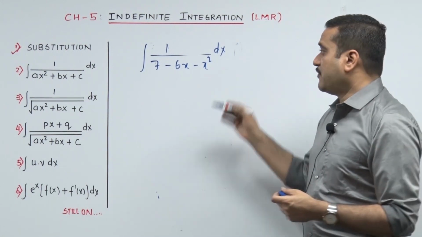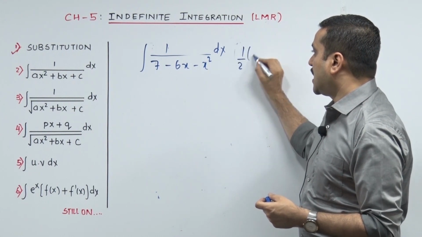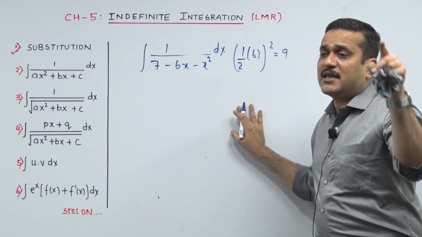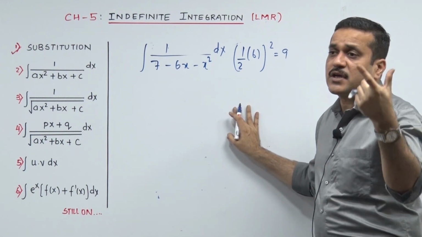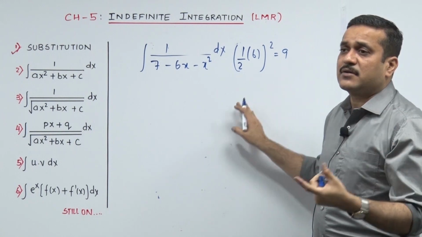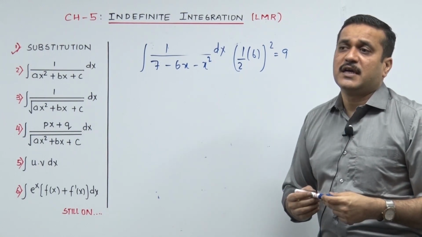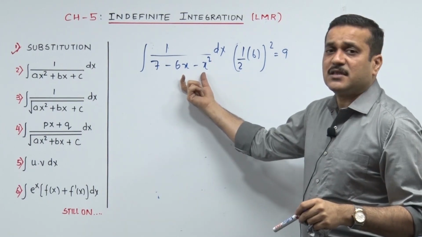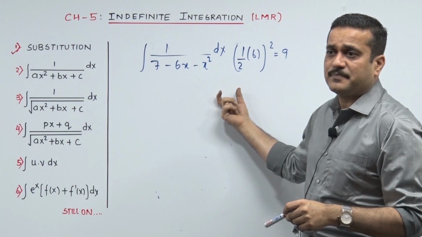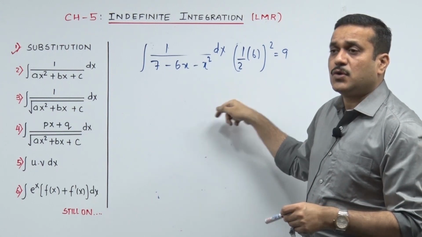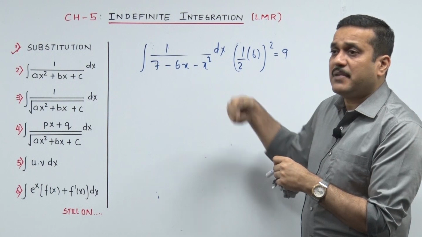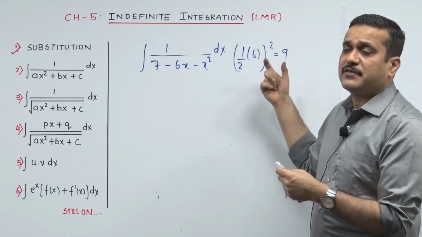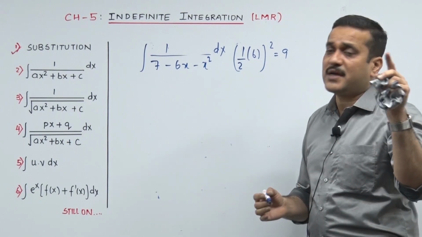So now first of all, before I start my solution, half into coefficient of x the whole square, 9. The term you need to add in the quadratic to make it a full square, to create a square of x and the balance a square, needs to be calculated by half into coefficient of x the whole square. Maybe I went too fast. The term you need to add in this quadratic once you settle it, to make it a full square, needs to be calculated by half into coefficient of x the whole square, taught to me at school level.